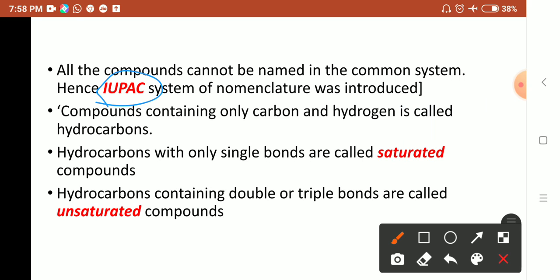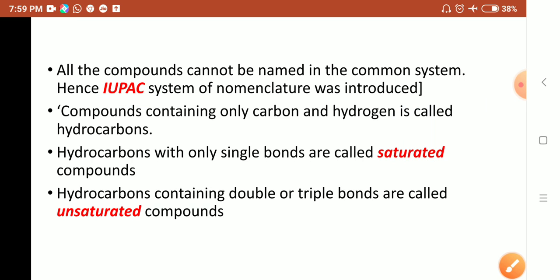This is very, very important for your annual exam, for your CET or NEET, and for the second year also, because in second year you are studying different compounds like aldehydes, alkyl halides, acids, and amines. In all the chapters you are getting the IUPAC name of the organic compound. So for the second year also you should follow the same rules that I am going to teach here. Okay. Thank you.